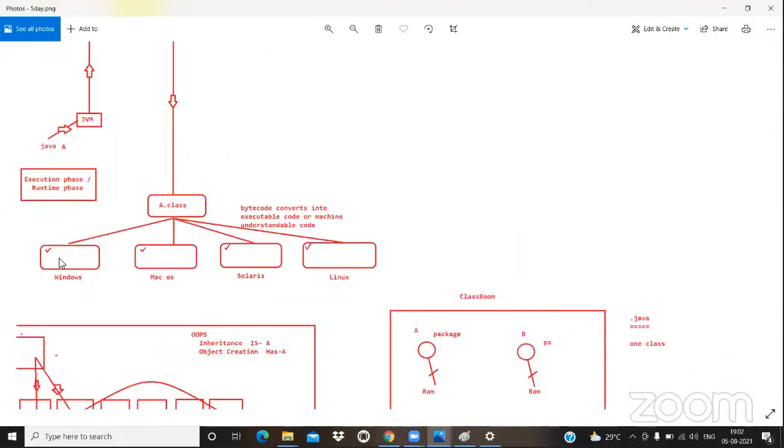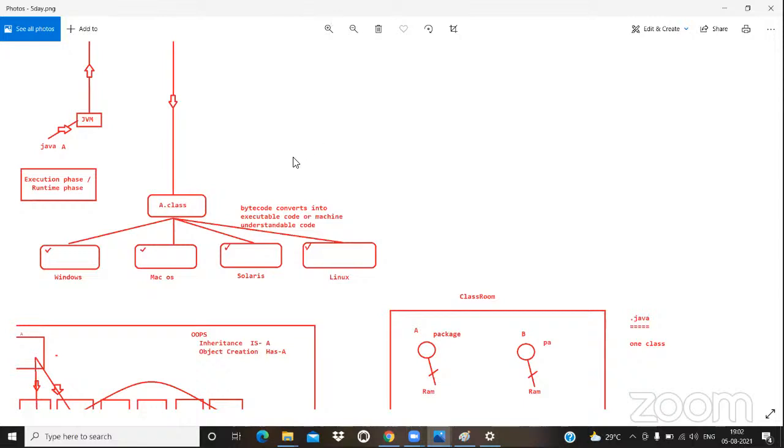If you want to install an application in Windows, we require JVM for Windows. How do you get that JVM for Windows? Once you download the Java software which supports the Windows operating system and install it in Windows, then only you will get it. Got the point or not? So like this, we are going to see very important things in tomorrow's session.